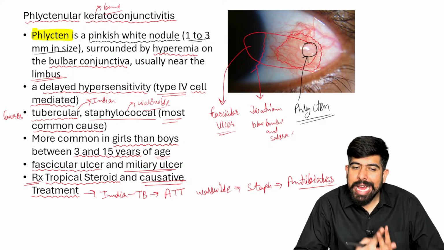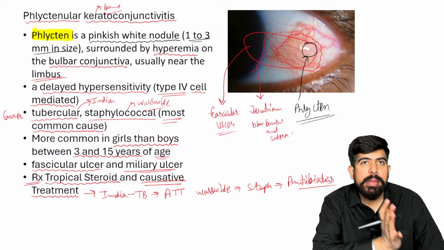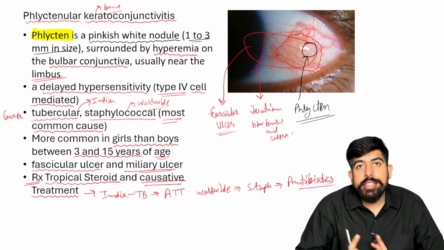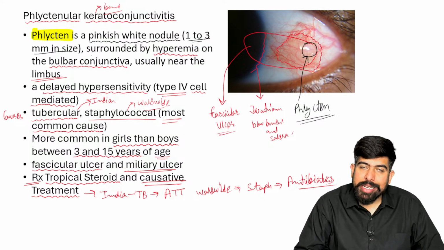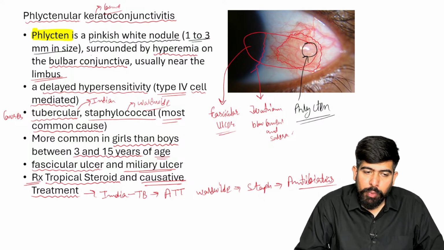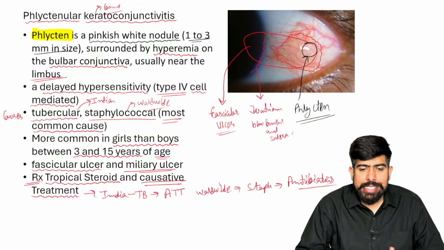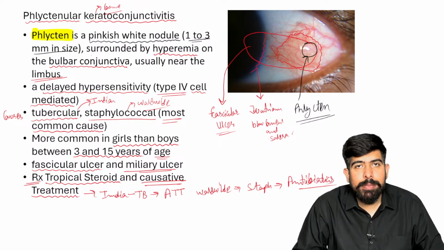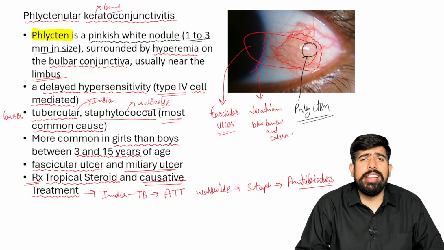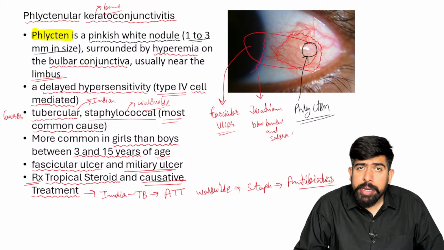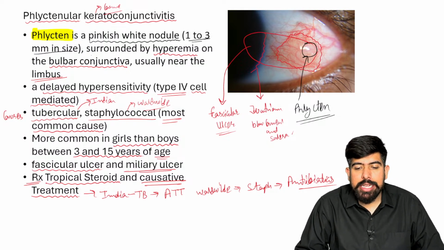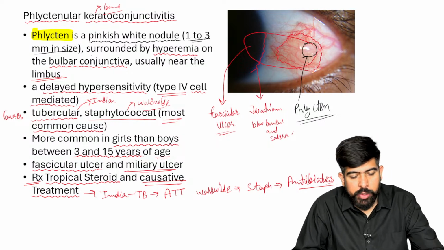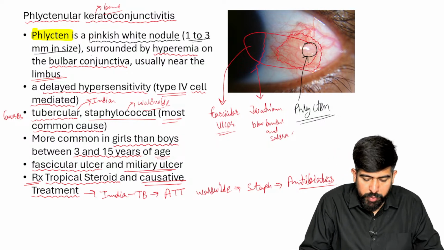So please remember, keratoconjunctivitis means the cornea will also participate here. So it is a quite easy disease. Maybe they can ask you about the treatment or maybe the causes. Please remember, in India the most common cause is TB, tubercular, and worldwide, if they are asking you, then it will be staphylococcus, right? Very good. Let's move forward for the next.